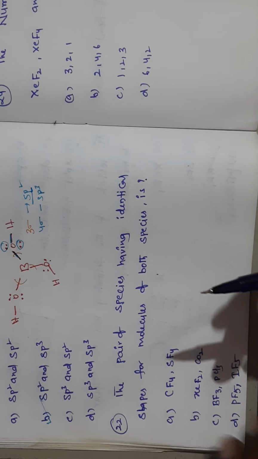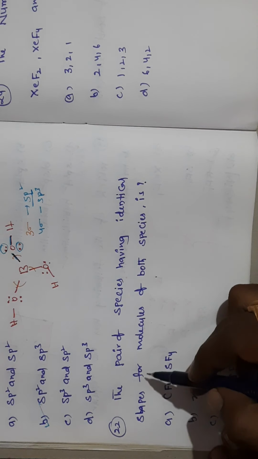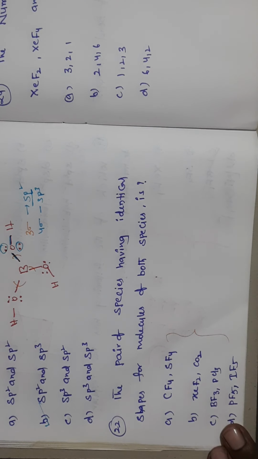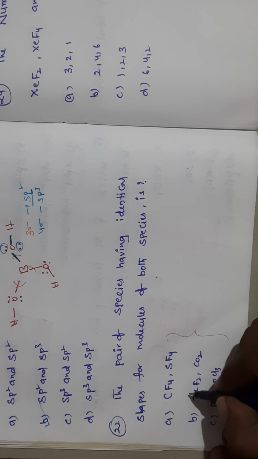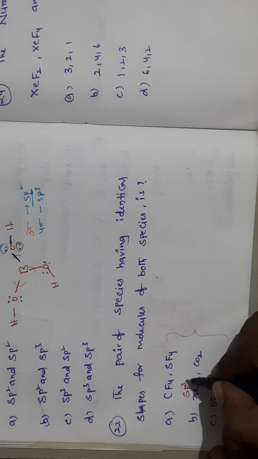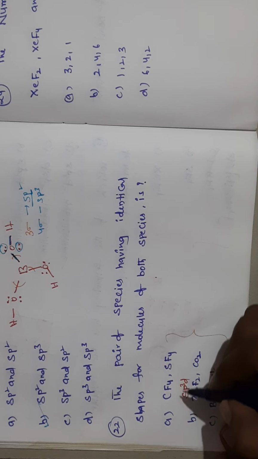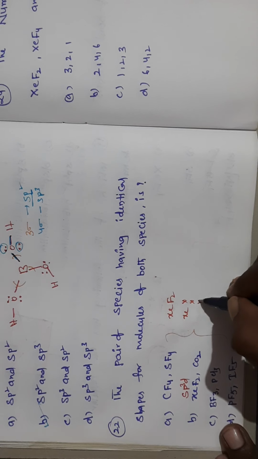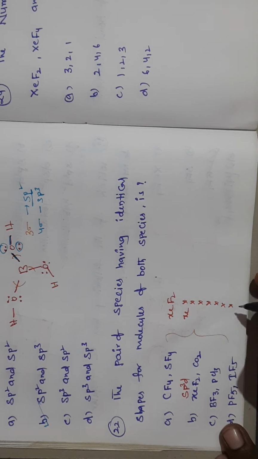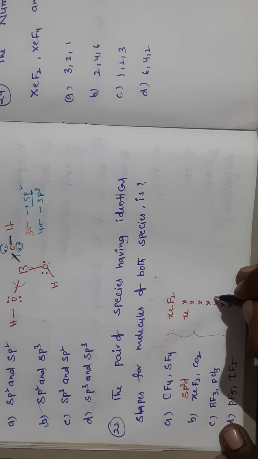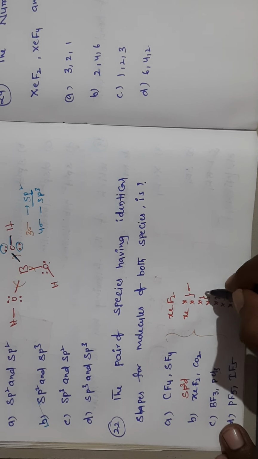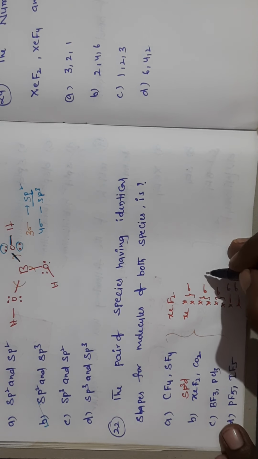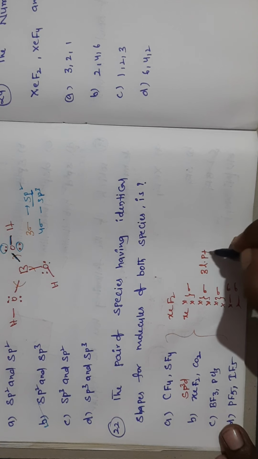So next question. The pair of species having identical shapes for the molecules of both. By using the shortcut method, we can predict hybridization easily. XeF2 is sp3d hybridization. Xenon has 8 electrons, plus 1 fluorine, 2 fluorine, so 5 sigma-equivalent pairs, that is sp3d hybridization, with 3 lone pairs and 2 bond pairs.